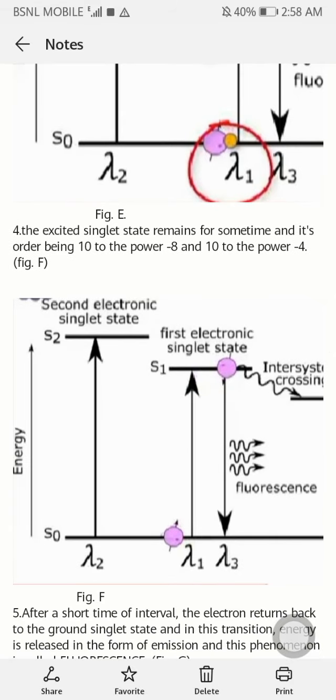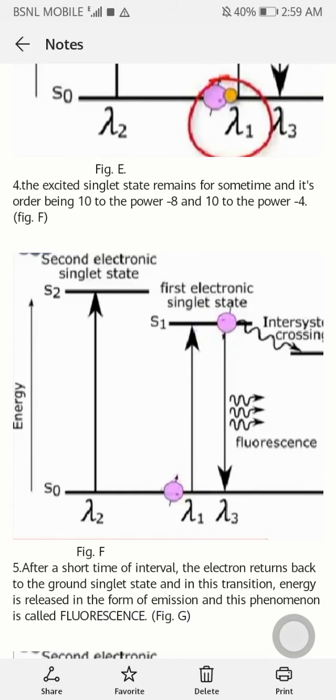And in the fourth step, we know that there is a tendency for every molecule to be stable, and they want to attain a stable state, or we can say they always want to maintain their stable state. So after absorption of energy, the molecule reaches the excited state, but this excited state is an unstable state. So to attain stability, the molecule again leaves its excited state and starts coming back to its ground state.